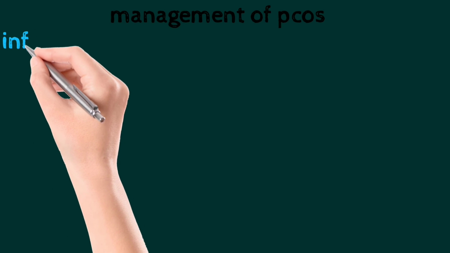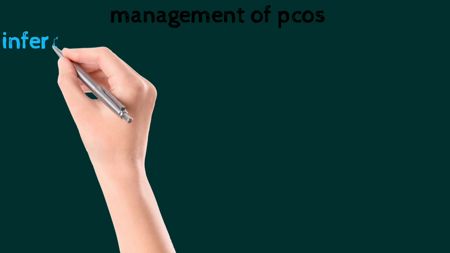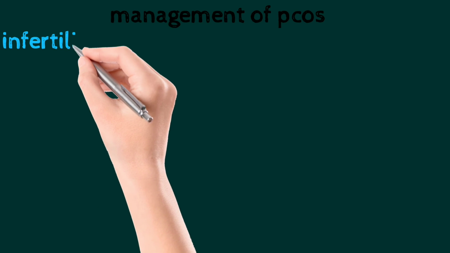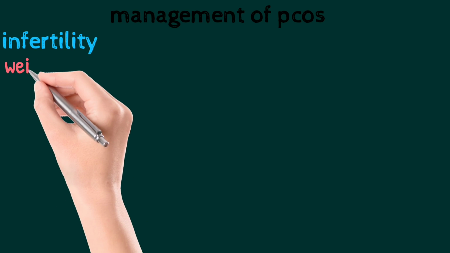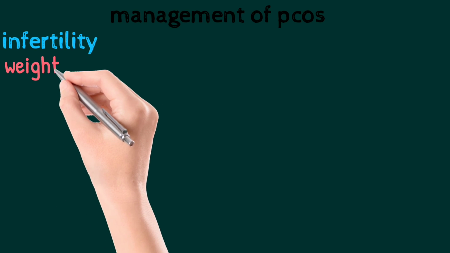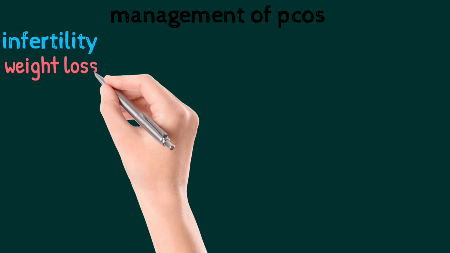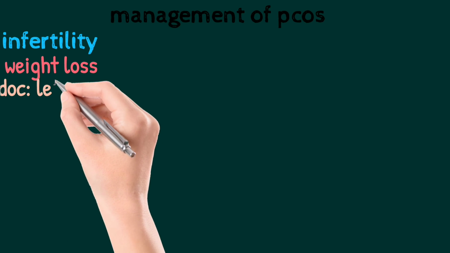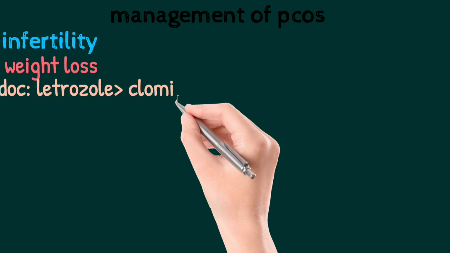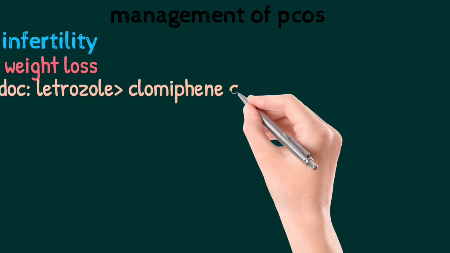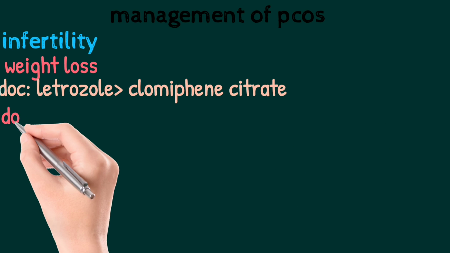How do we manage PCOS? Coming to complication-wise management, one is infertility. For infertility, there is anovulation. So, to combat anovulation, we need the patient to ovulate, so we use ovulation induction drugs. Drug of choice is usually letrozole more than clomiphene citrate.